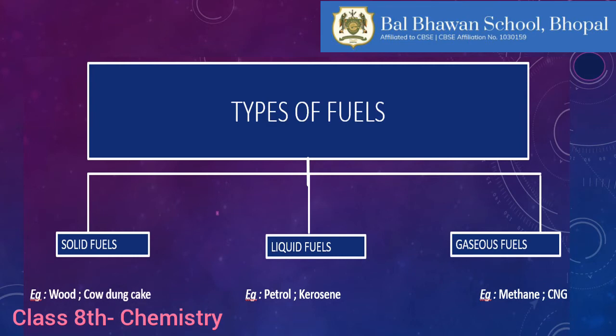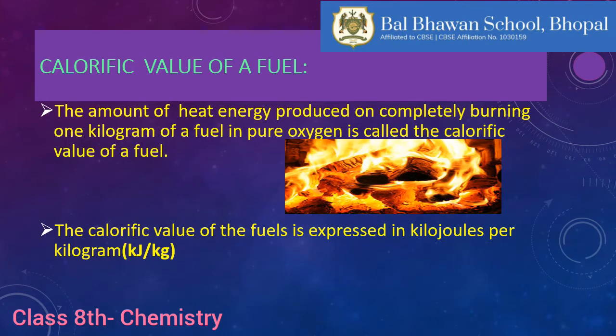Out of these, a few of them are derived from fossils, so they are also called fossil fuels. These fuels, when they burn, produce heat energy and that heat energy is used by us. Now, how much heat energy is produced by each one of them, that one should know. How to know this? For that, we burn a fixed amount of the fuel and we measure the heat energy produced by it. This is known as the calorific value of a fuel.